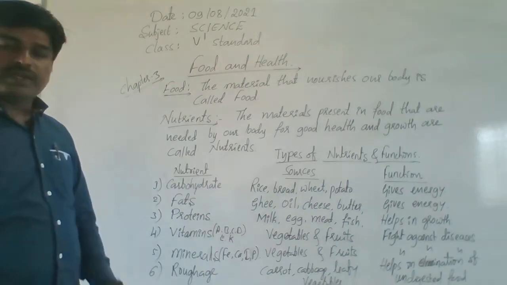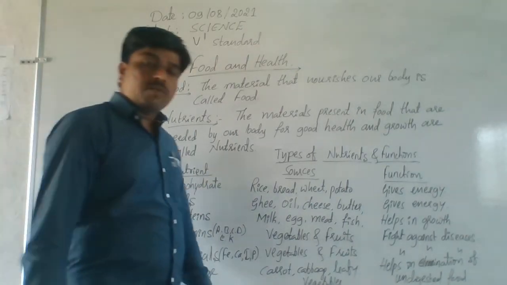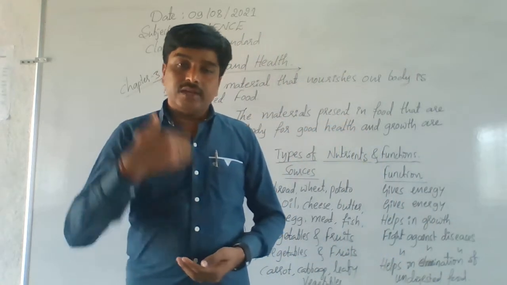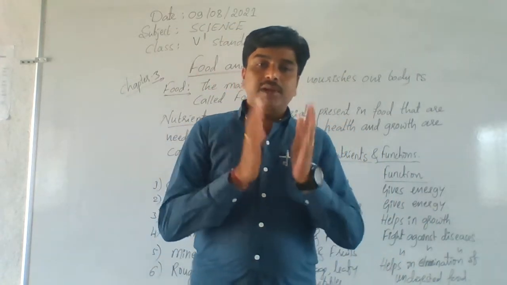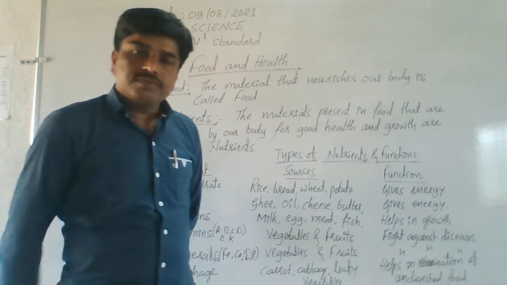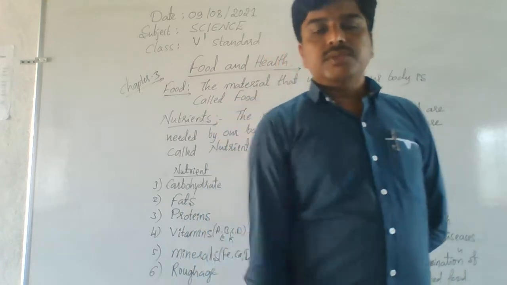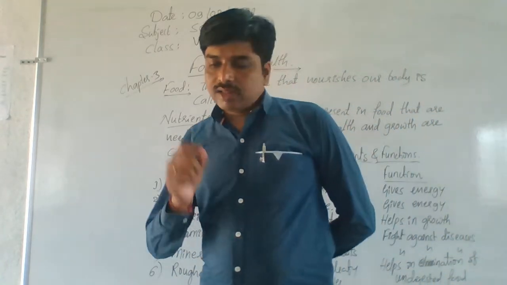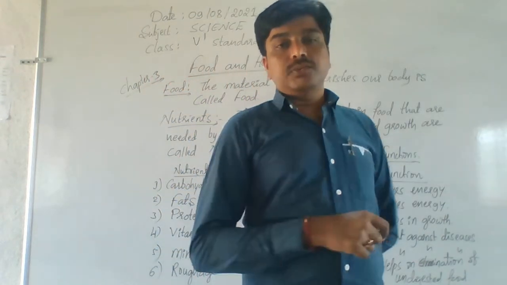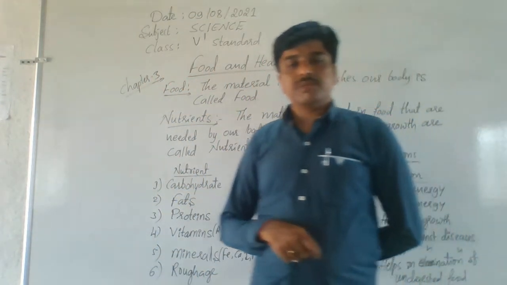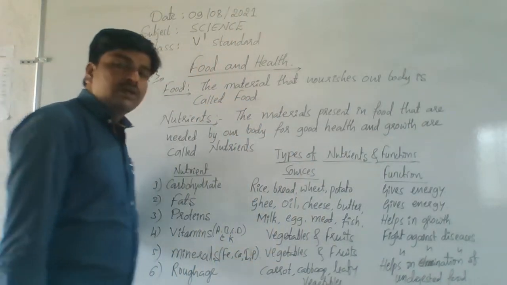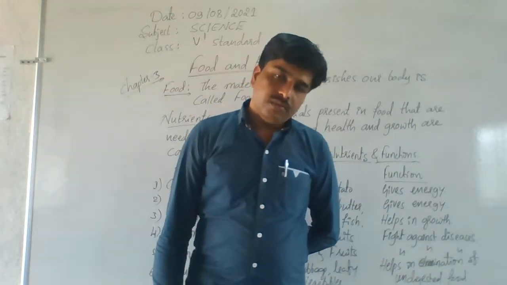The materials present in food that are needed by our body, required by our body for good health and growth, those materials we generally call nutrients. Either you can say components of food. The materials in food that are essential for our body, we also call nutrients or components of food. Understand, children? Okay, let's see.